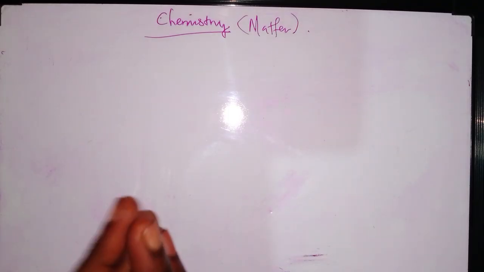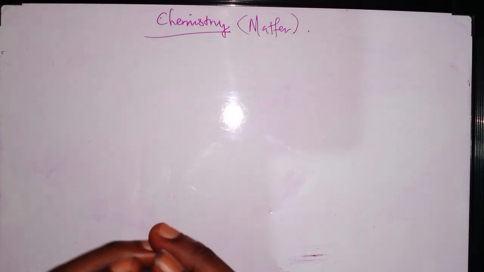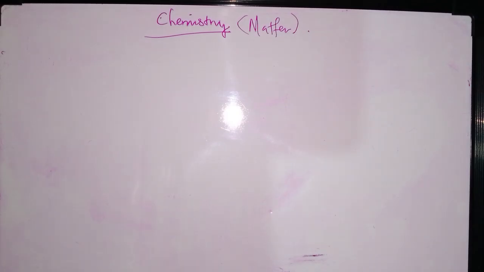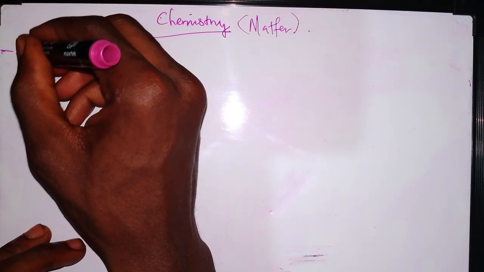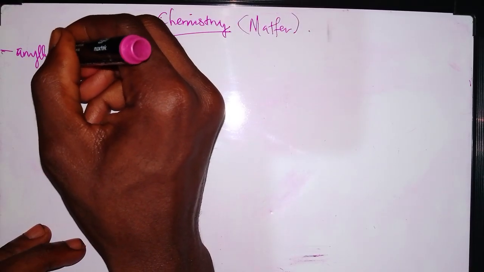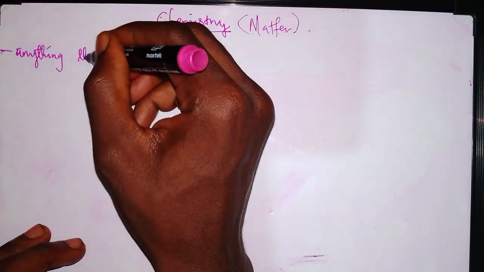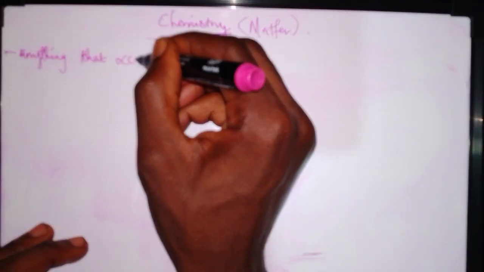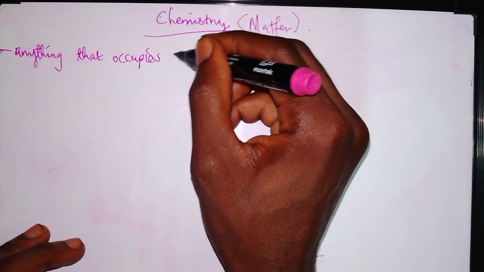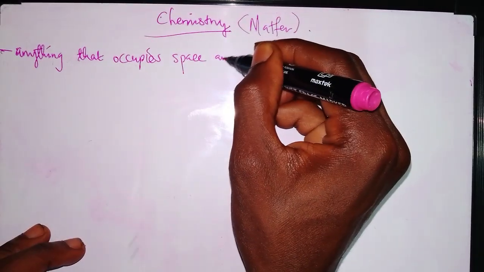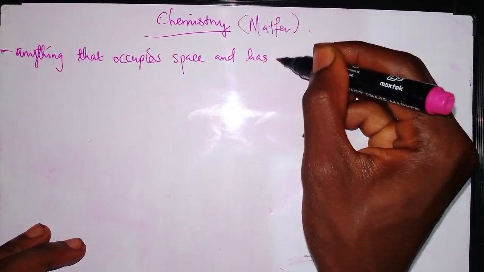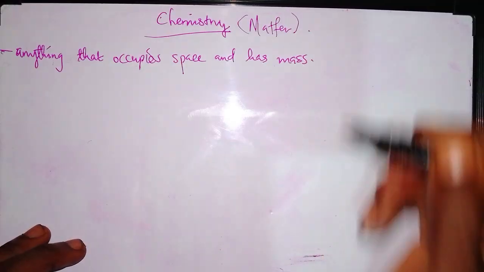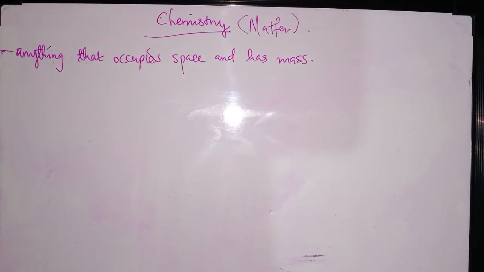So what exactly is matter? Matter is defined as anything which has mass and occupies space. So whenever you see anything that occupies space and has mass, it is known as matter.